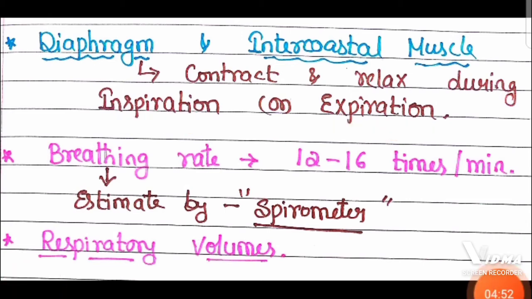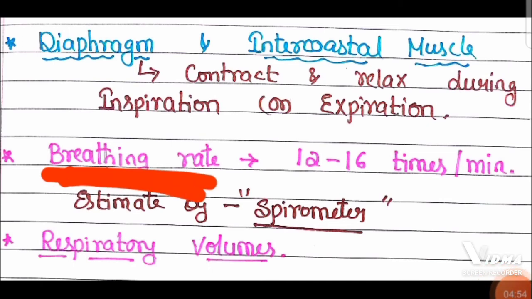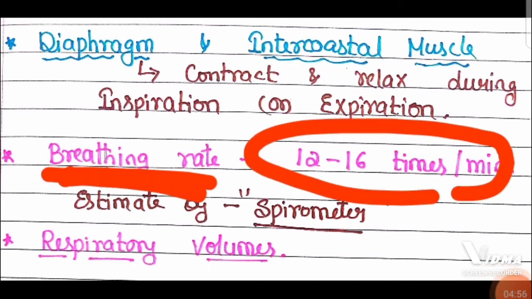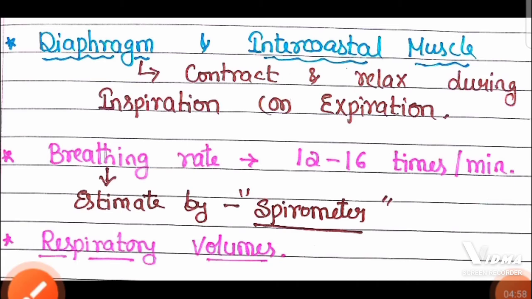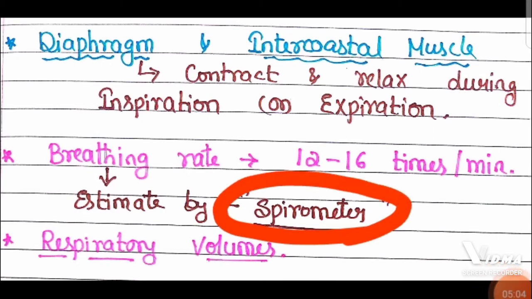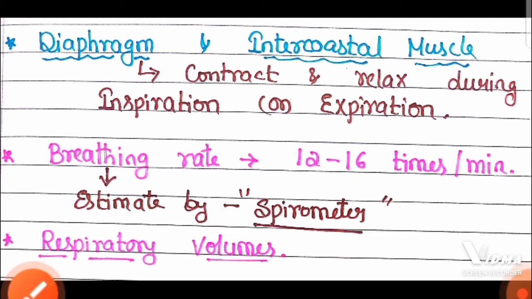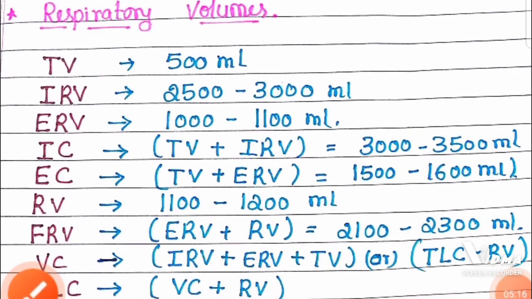And remember, the breathing rate is 12 to 16 times per minute, and it is estimated by an instrument called a spirometer.